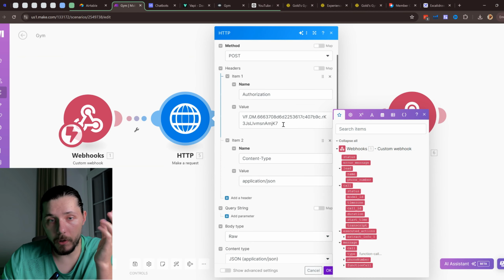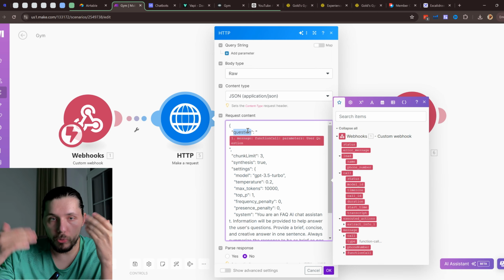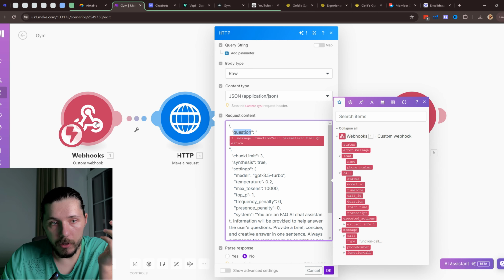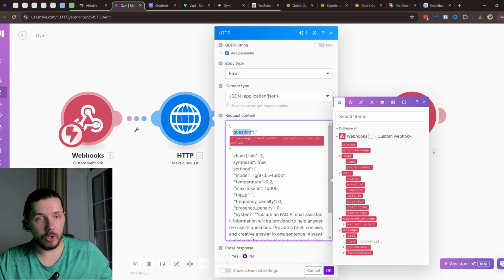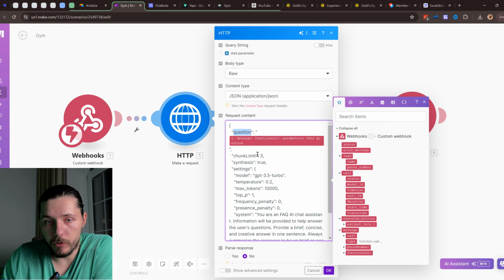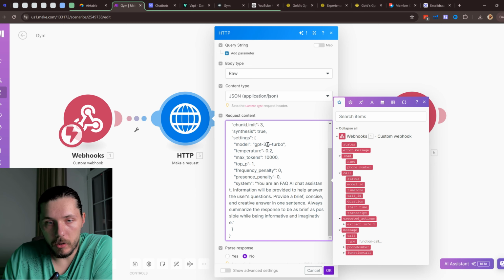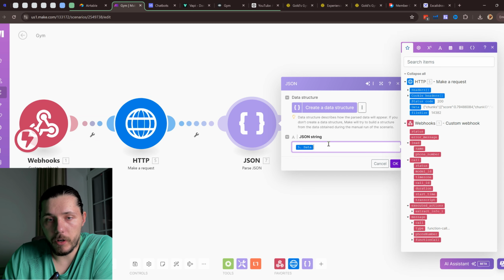So you're sending this API request, you're using this key, and then you are doing this request. And for the question to this knowledge base, we are actually using the parameter from this webhook. So when VAPI sends webhook information and Make receives it, we have message, function call, parameters, user question. So basically we are receiving this question and then putting it into the knowledge base. We are saying that it's GPT 3.5, your FAQ assistant. Okay, then just the parse JSON. We're providing a JSON string in the data.